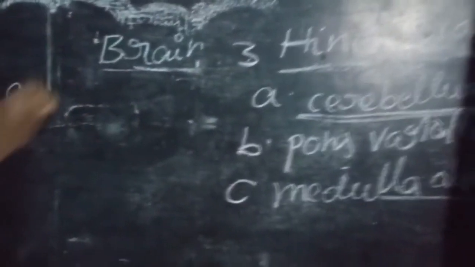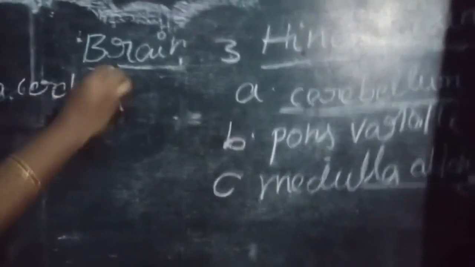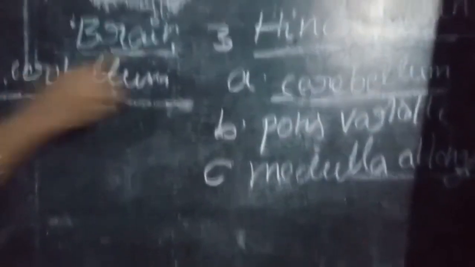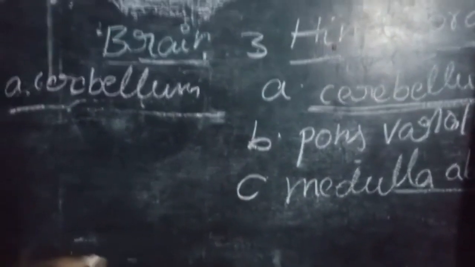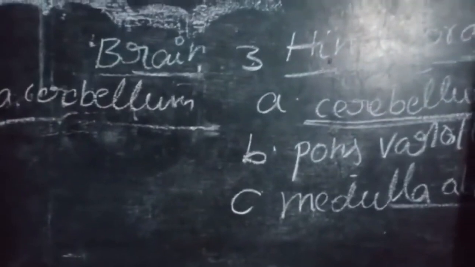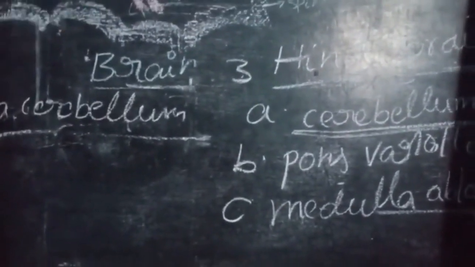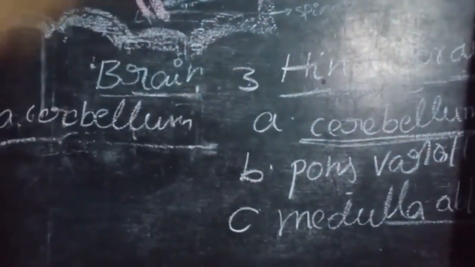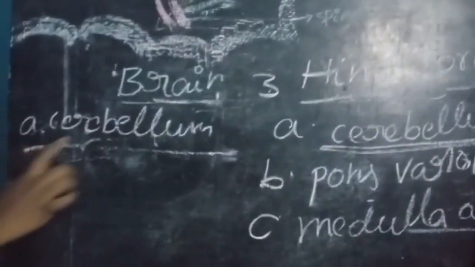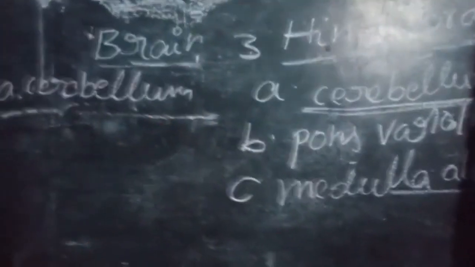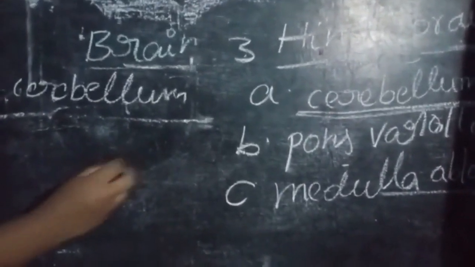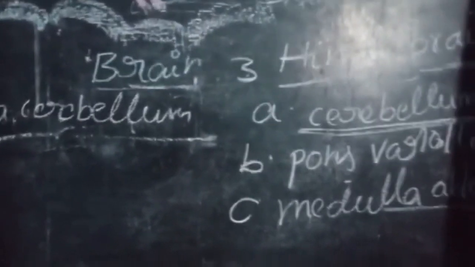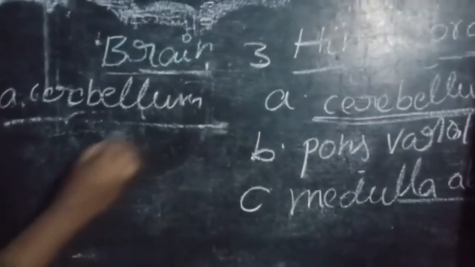First one is the cerebellum. In which brain? The hindbrain. The cerebellum is the second largest part of the brain. The first largest part of the forebrain is called the cerebrum. The second largest part of the brain is called the cerebellum. Its white matter is distributed in the form of a tree, the arbor vitae, and is surrounded by grey matter.